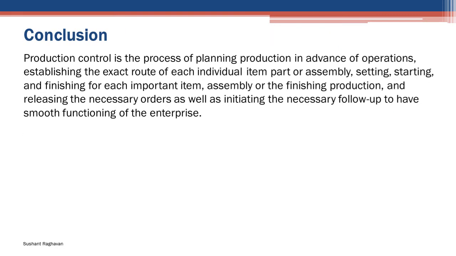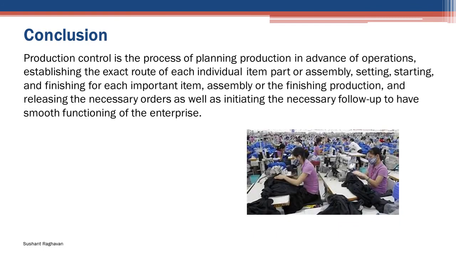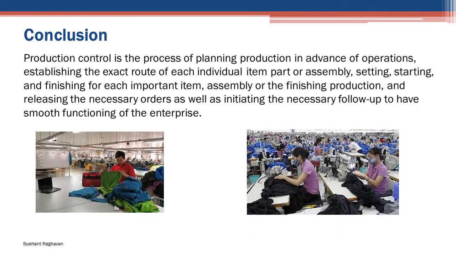Conclusion. Production control is the process of planning production in advance of operations, establishing the exact route of each individual item, part or assembly, setting starting and finishing dates for each important item, assembly or the finished production, and releasing the necessary orders as well as initiating the necessary follow-ups to have smooth functioning of the enterprise.